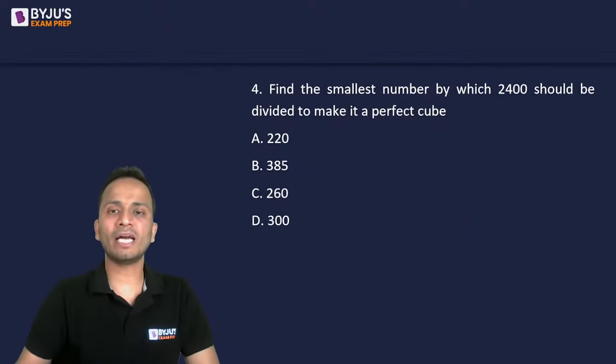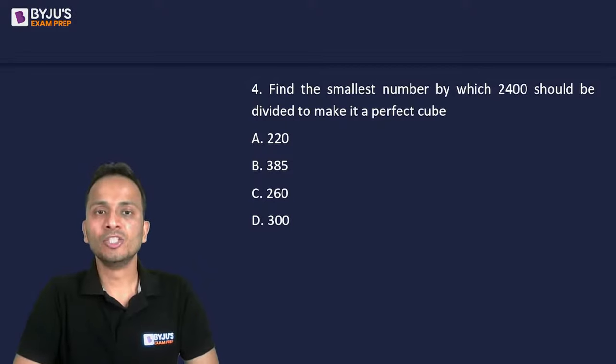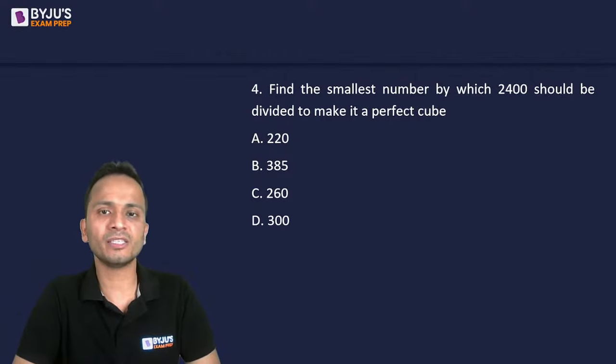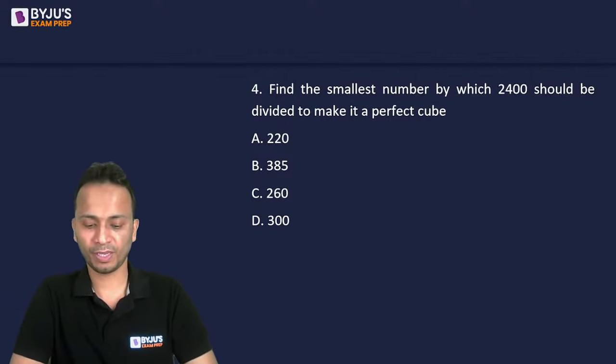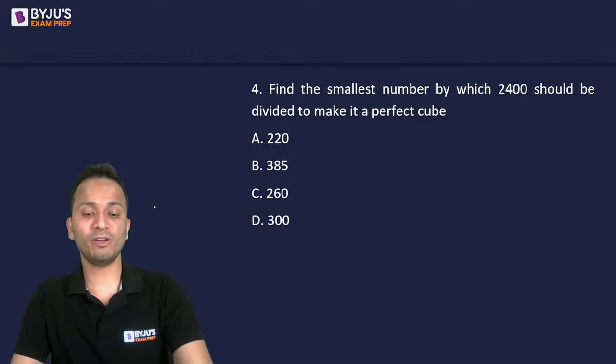Let's move on and look at the next question, question number 4. Find the smallest number by which 2400 should be divided to make it a perfect cube. Divide करना है, multiply नहीं करना. So careful.